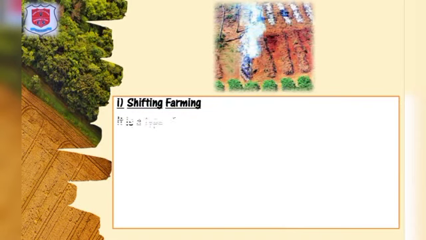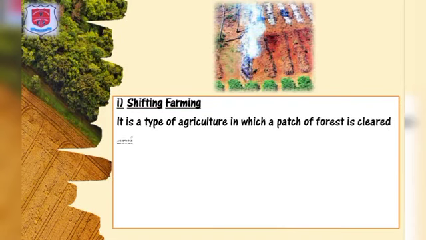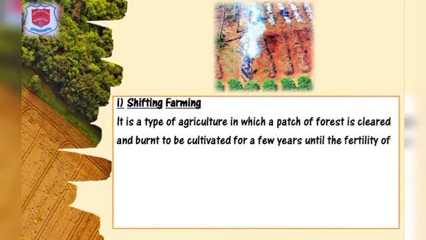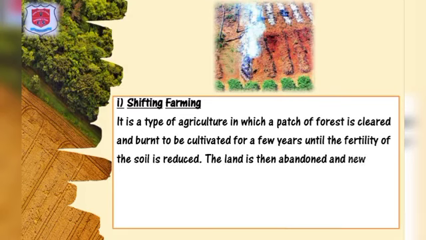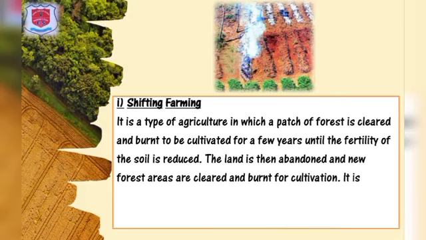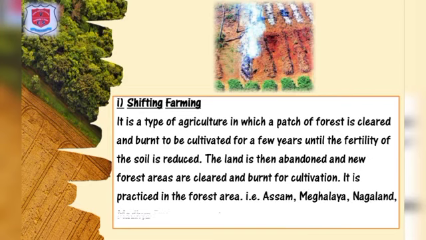The shifting subsistence farming is a type of agriculture in which a patch of forest is cleared and burned to be cultivated for a few years until the fertility of the soil is reduced. The land is then abandoned and new forest areas are cleared and burned for cultivation. It is practiced in forest areas like Assam, Meghalaya, Nagaland, Madhya Pradesh, Kerala and Odisha states.